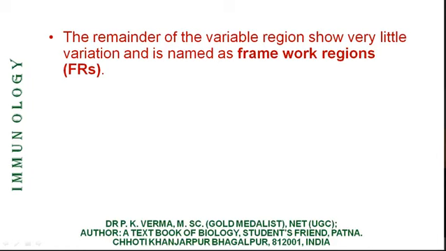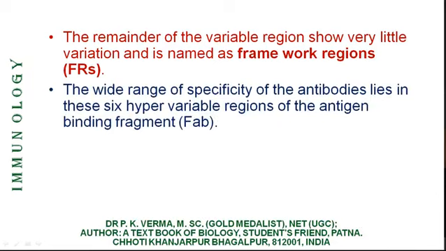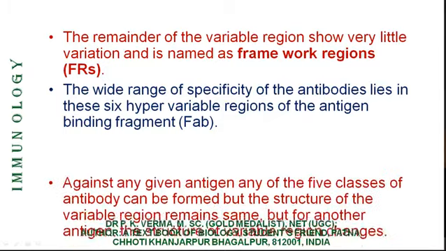Similarly, the arrangement of this hypervariable region is the key that identifies the antigens specifically, and the remaining part of this variable region acts as framework region, FRs. The wide range of specificity of the antibodies lies in these 6 hypervariable regions of the antigen binding fraction. So these hypervariable regions are the most important parts.